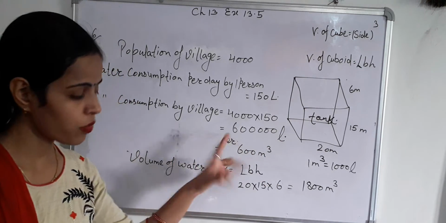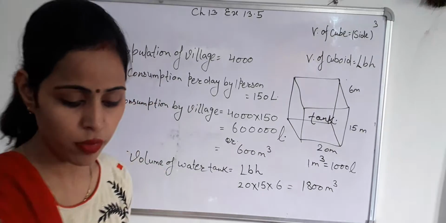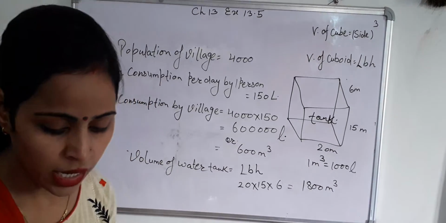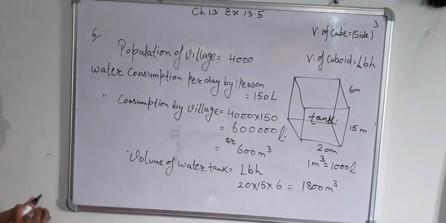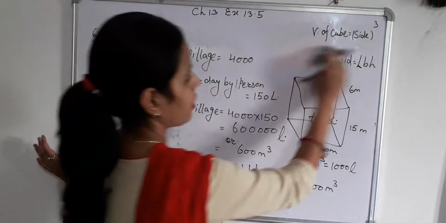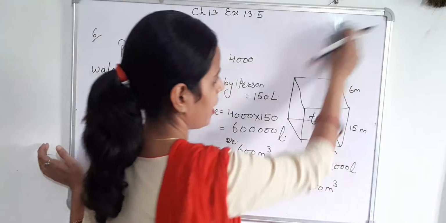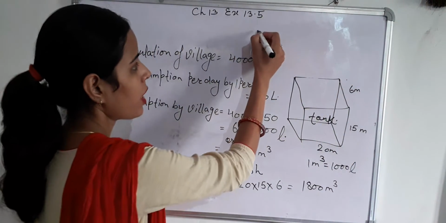So here we have to find how many days the water of this tank will last.